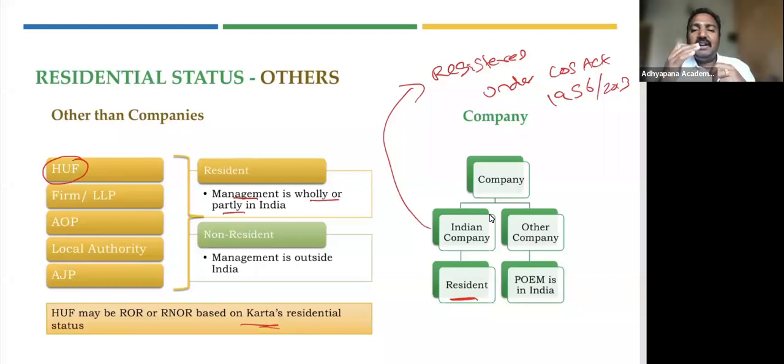So for company, it becomes very difficult, right? Because it's not a very simple structure like your firm, where there are 4 partners, 2 sit in India, 2 sit outside India. It's not that straightforward. Because when you say a company, there are shareholders, there are board of directors, there are some other key resources for a particular organization. So how do you determine for them?